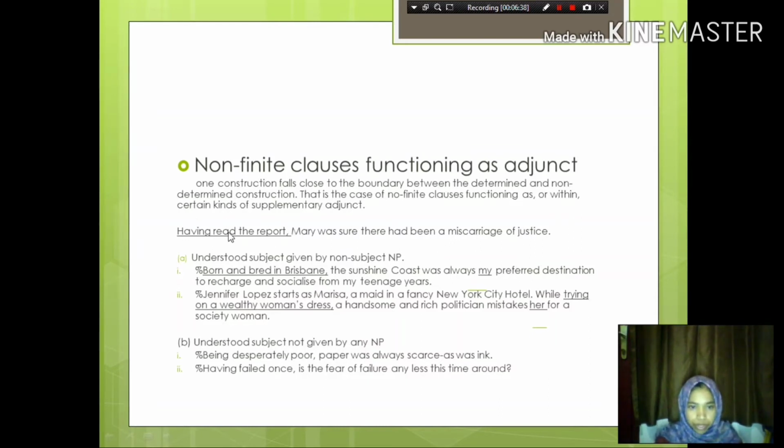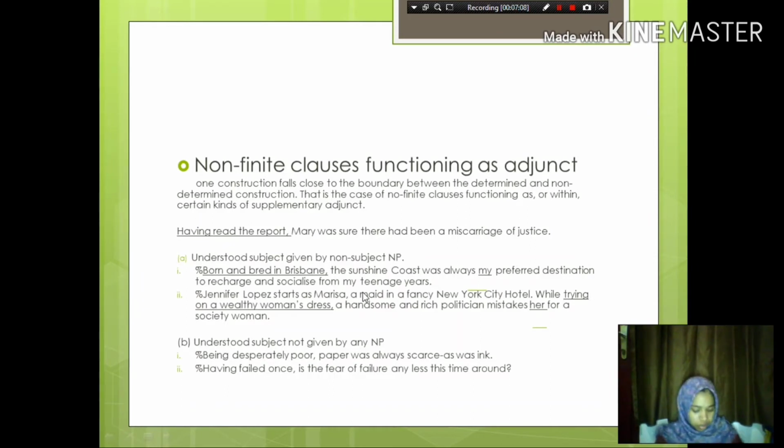Having read the report is an adjunct, and the missing subject of the non-finite clause is retrievable by looking at the subject of the matrix clause. It provides a plausible subject, and there is no other candidate. So we understand the sentence as saying that it was Mary who read the report.